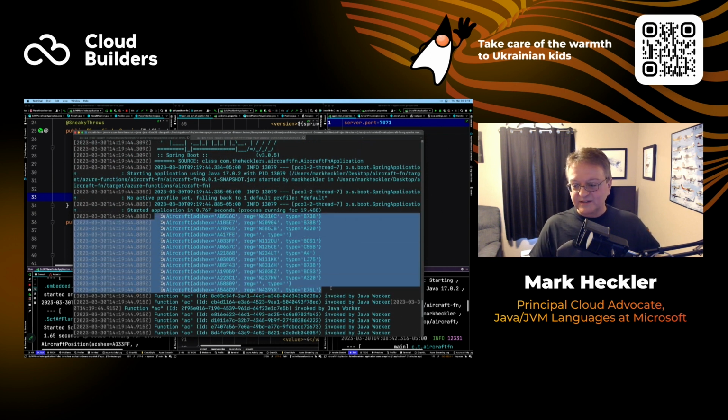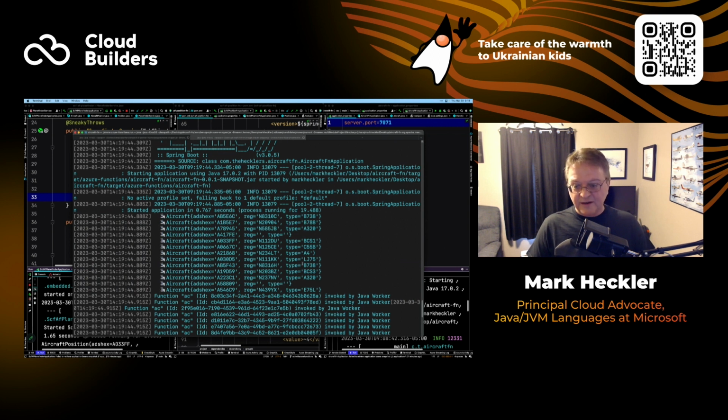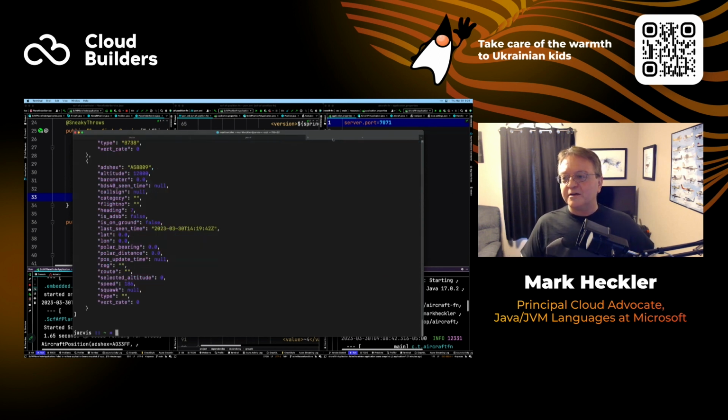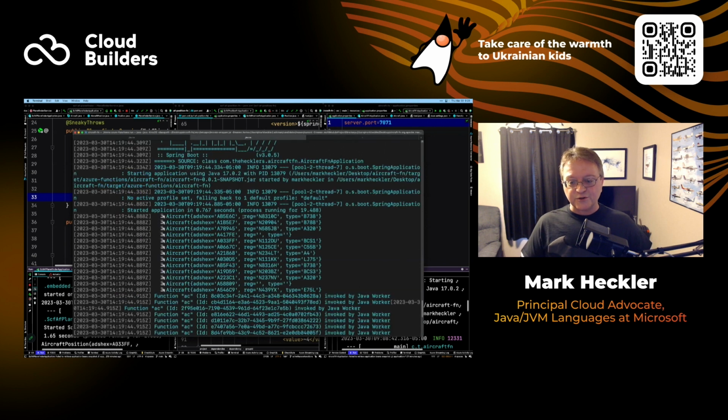And we see the nice little logging that I created there. And we see that our position is working as well. And we see there that I also have the little position thing on our radar. So that all works. So now we have it all running locally. You're probably thinking, gosh, it must be really hard to deploy this stuff to Azure Functions, right?